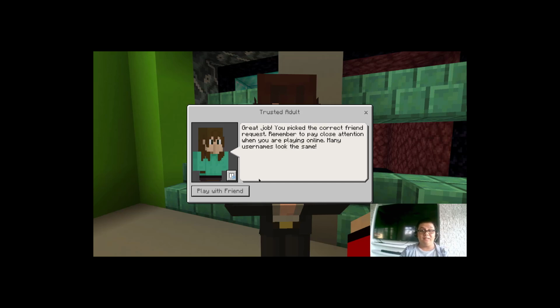So before we proceed, it is necessary to know our friends and to ask for their username, and we have to double check their username. Otherwise, we could end up with someone we don't trust. He could either destroy our reputation, distract us, or even hack our accounts. Those are the friends that we really don't know. That's why it is necessary to check their IGN or the in-game names, also the username that they use in the game. With that, let's go play with our friend Hayden.